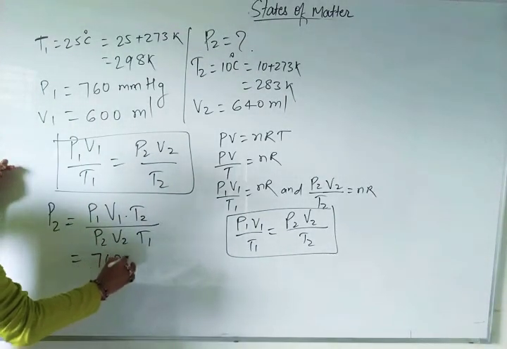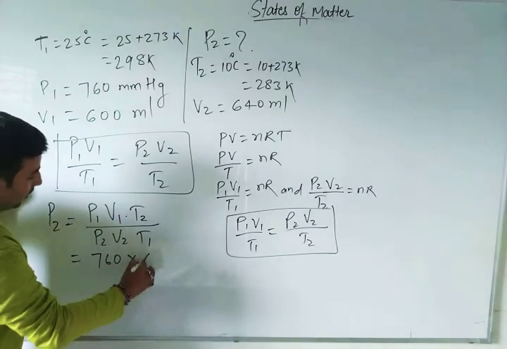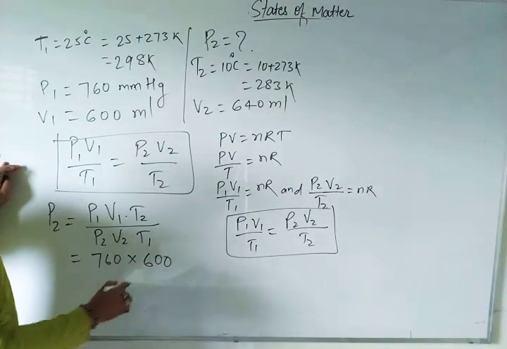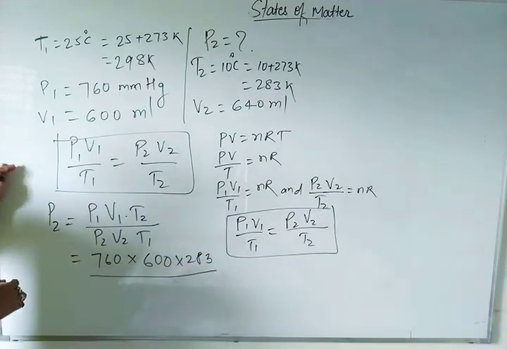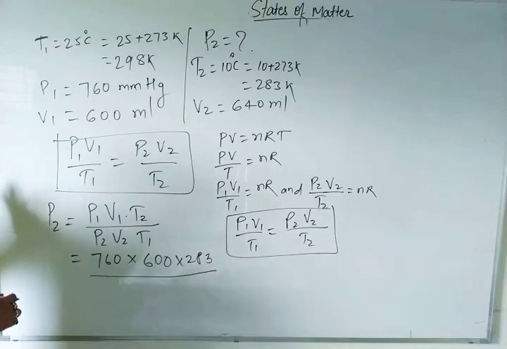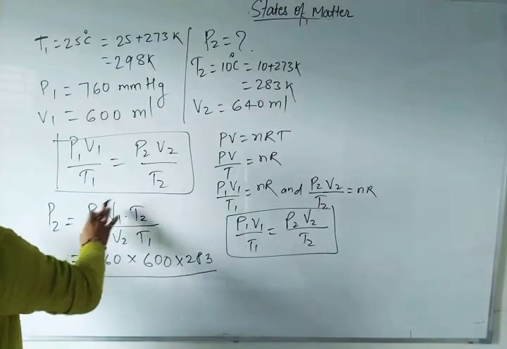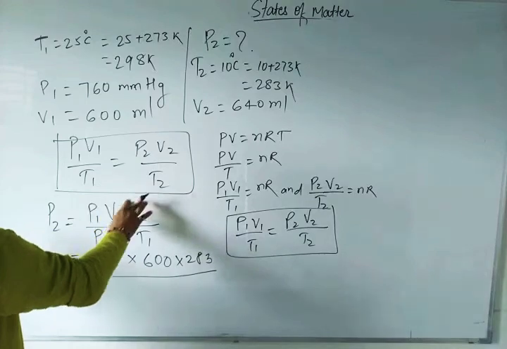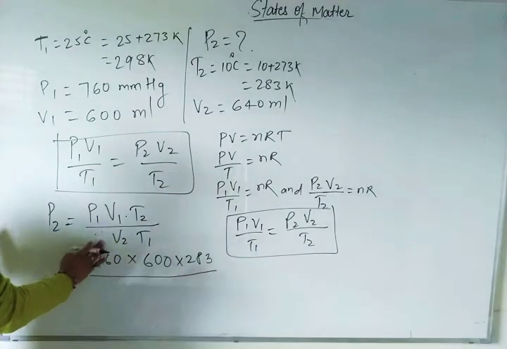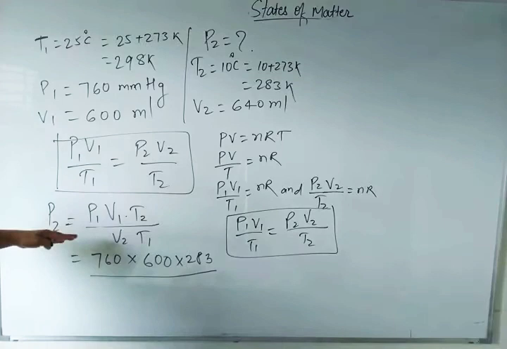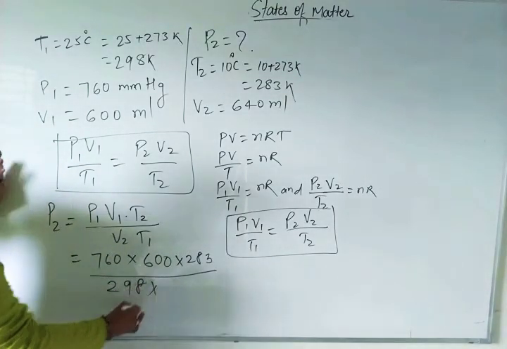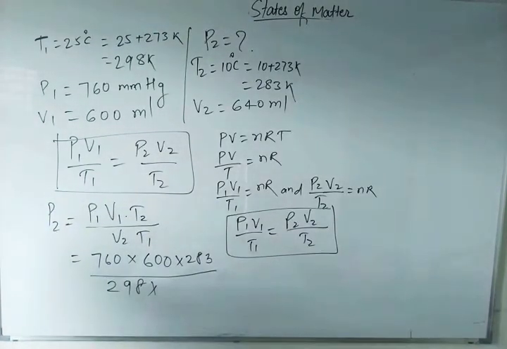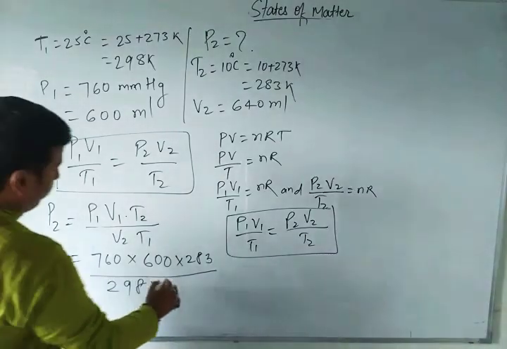P1 is 760, V1 is 600, T2 is 283, upon T1, which is 298, and V2, which is 640.